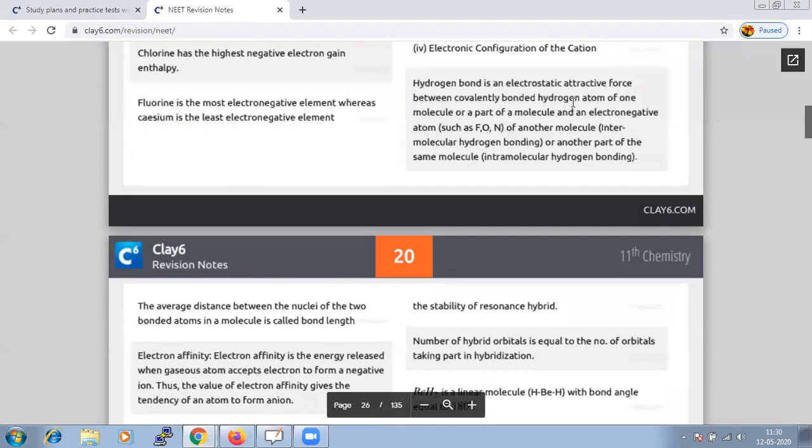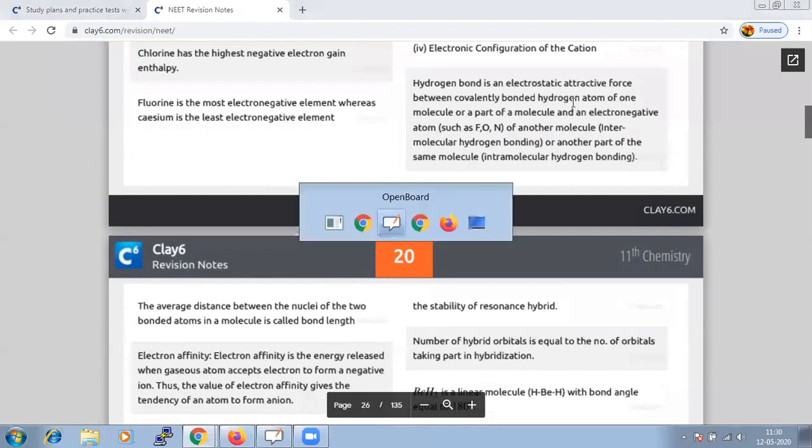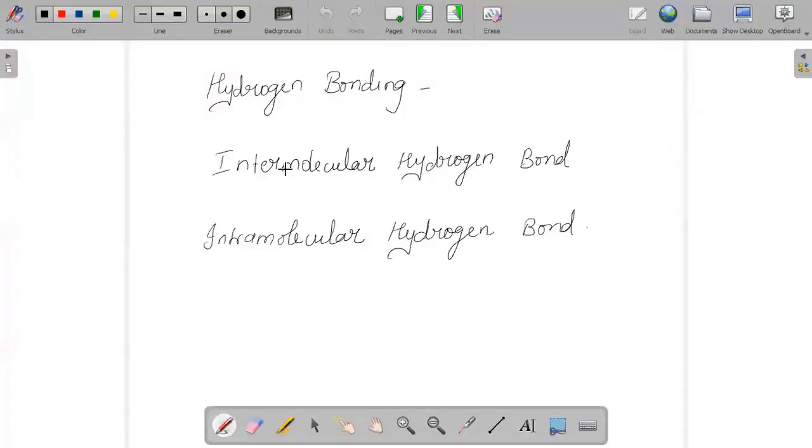So basically, for the formation of hydrogen bonding, it is compulsory that the molecule should contain an atom of high electronegativity.